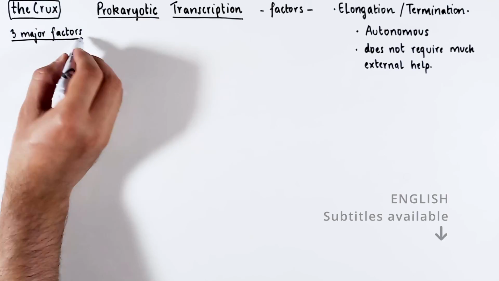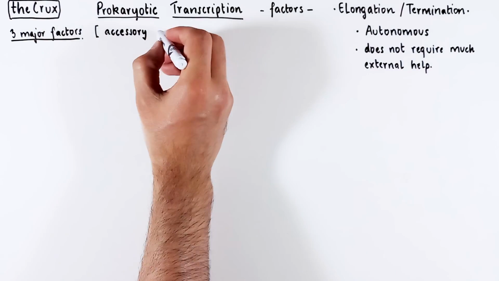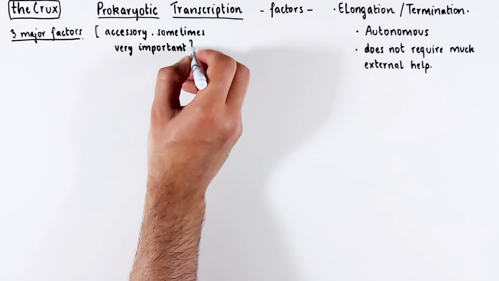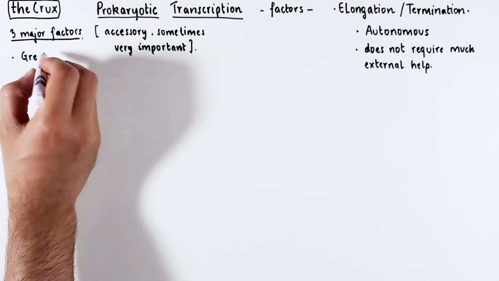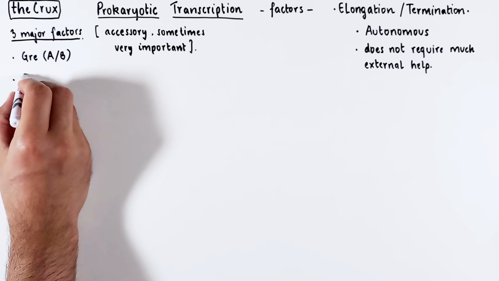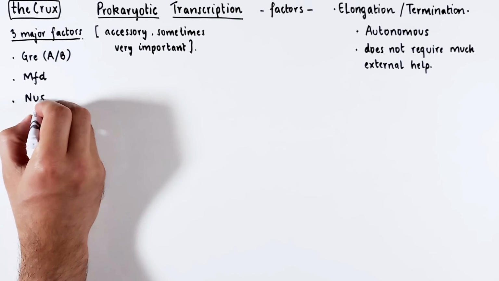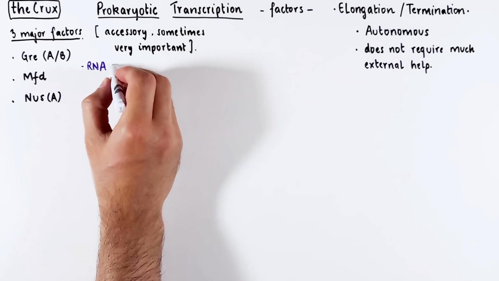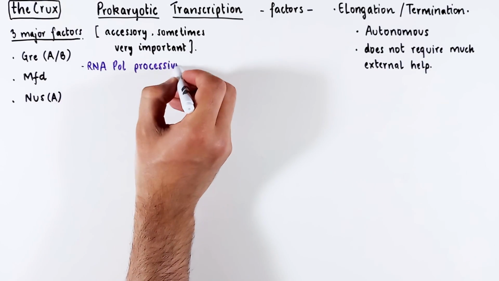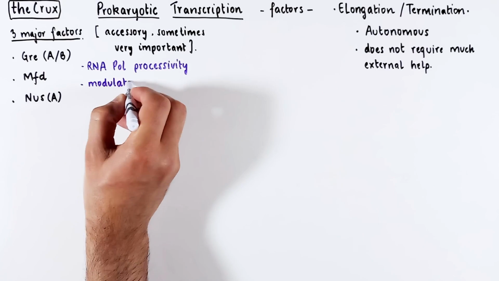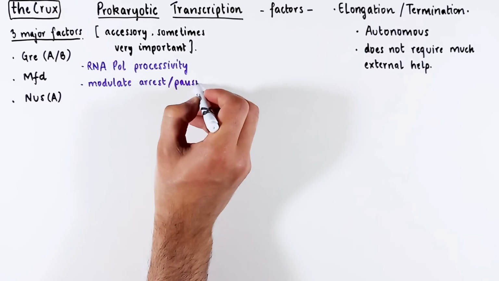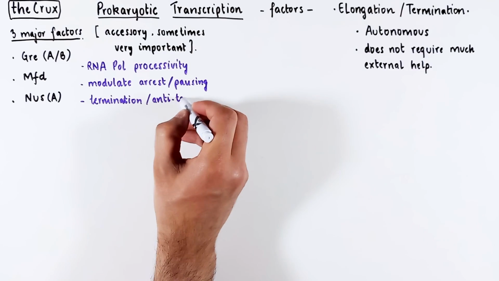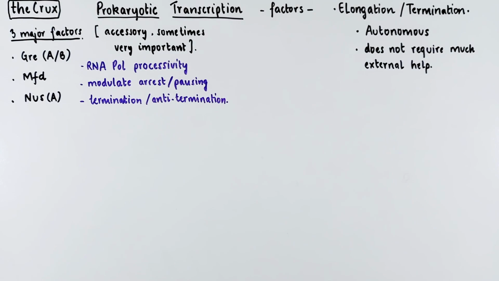But there are three major transcription factors which could be argued as accessory, but I think they are sometimes very important in either elongation or termination. They are GreA, Mfd, and Nus factors. There are other factors too, but this video will only cover these three. Their main task is to make the RNA polymerase run through obstacles. They prevent arrest or pausing of the RNA polymerase, and can even switch termination to anti-termination events.